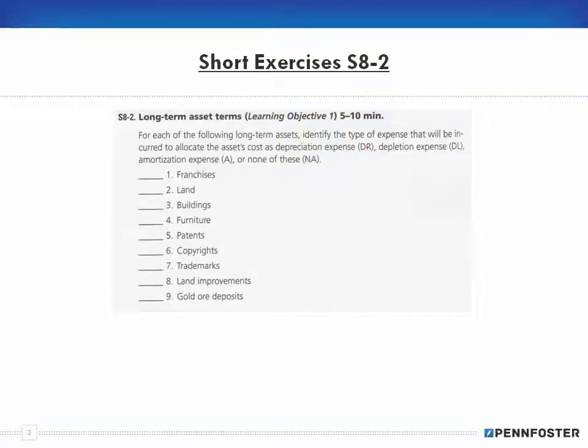So it's not a debit, it's just DR. They're just using these as shortcuts. In reality, they're all debits, because they're all expenses.